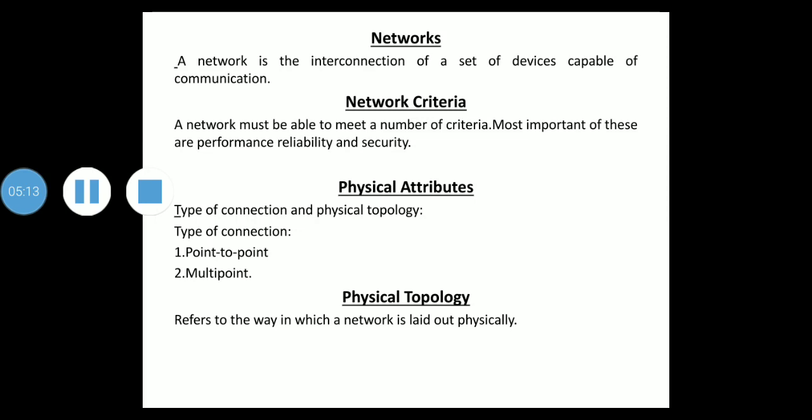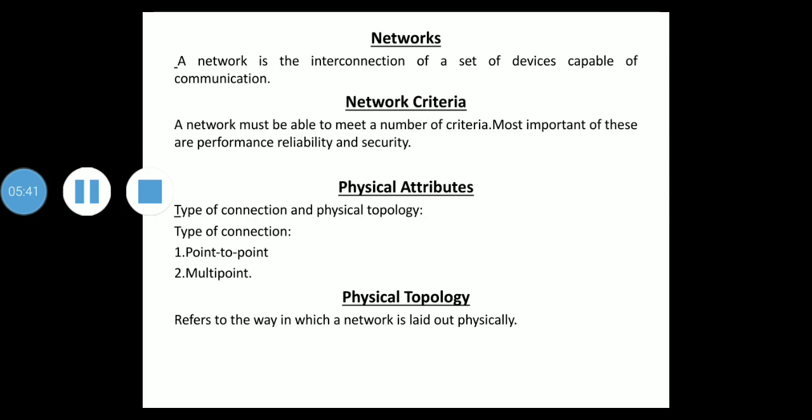The entire capacity of the link is reserved for transmission between those two devices. Most point-to-point communications make use of an actual length of wire or cable to connect the two ends, but other options such as microwave or satellite links are also possible.